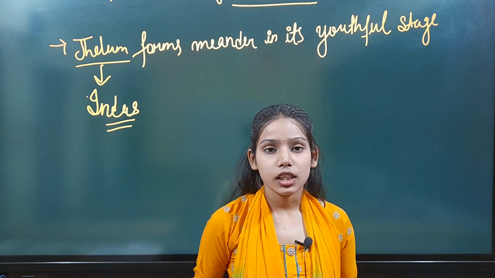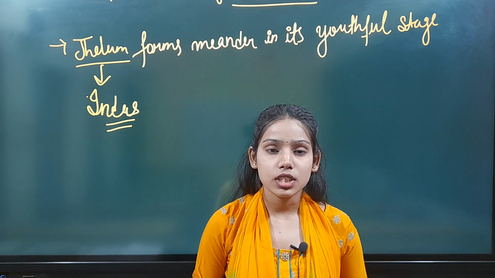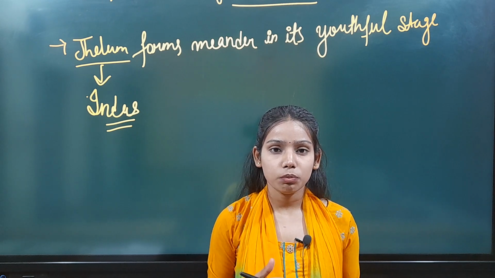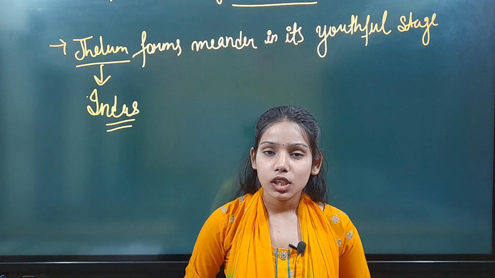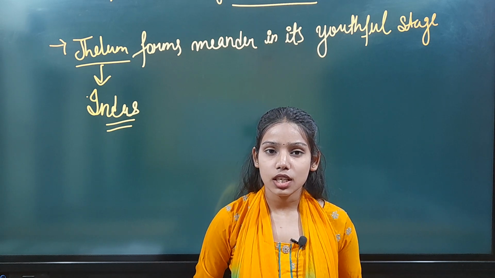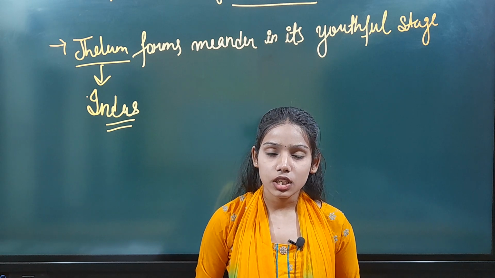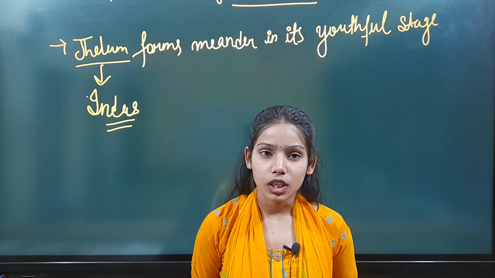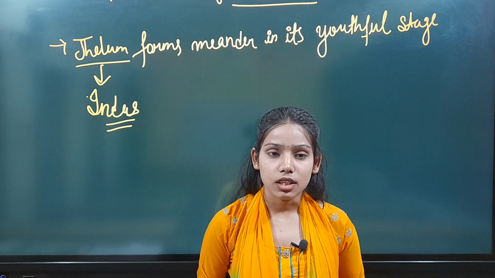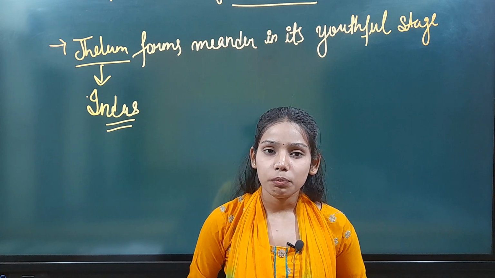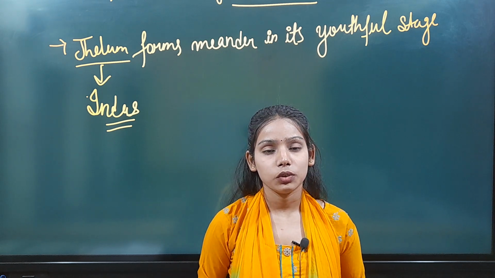So these are the important points of the Jammu and Kashmir Himalayas. Let us recap. First of all, we studied the ranges: the Pir Panjal range, the Ladakh range, the Jhaskar range, the Karakoram range. Then we studied the passes: the Banihal Pass, the Fotula Pass, the Khardungla Pass.